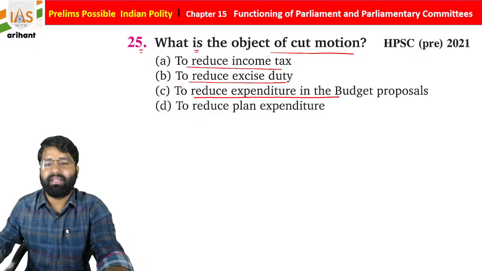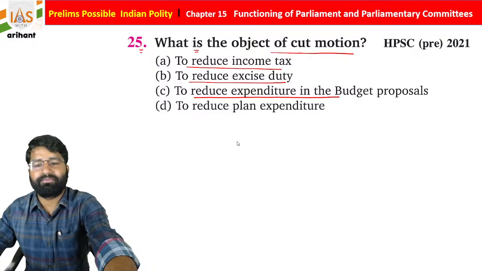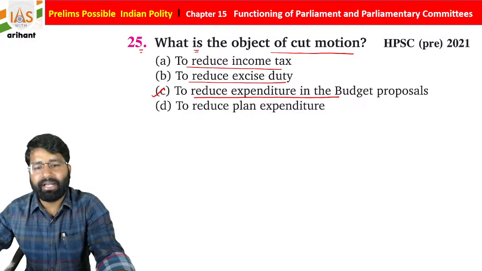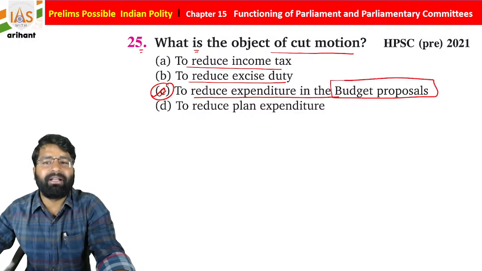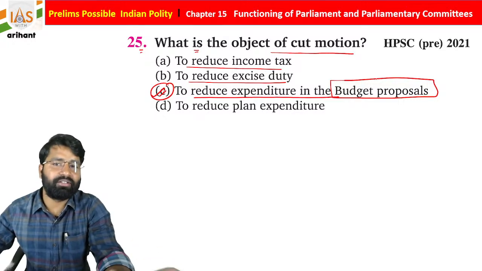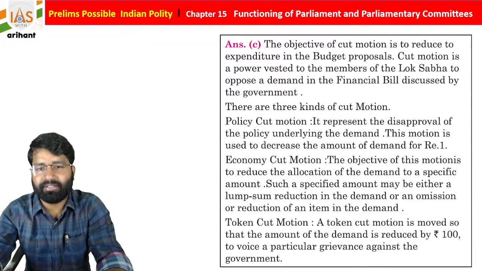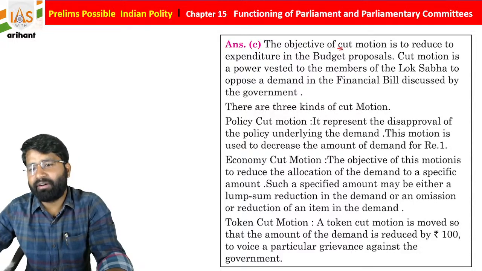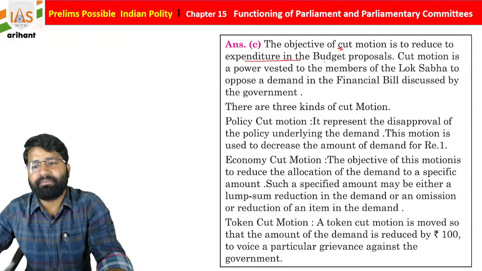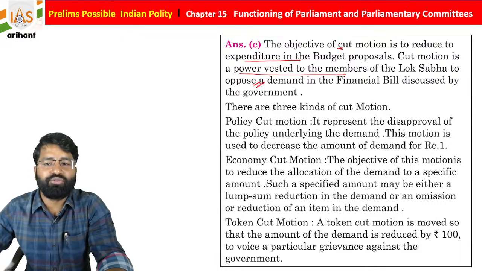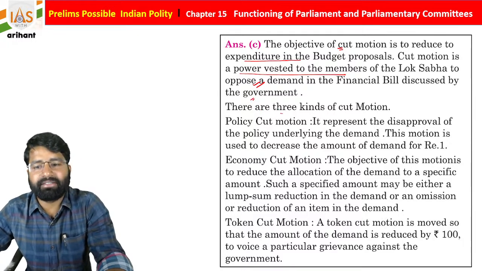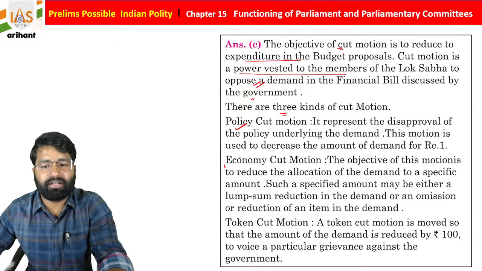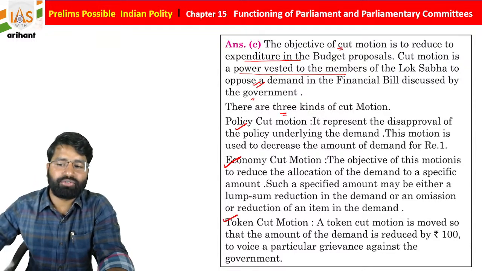So see, this is basically introduced for the reduction in the expenditure in the budget proposal, students. It depends: somewhere it is a 1 rupee cut or 100 rupee cut, or maybe a policy cut will also be there. So the objective of the cut motion is to reduce the expenditure in the budget proposal. Cut motion is a power vested in the members of the Lok Sabha to oppose a demand in the financial bill discussed by the government. There are three kinds of cut motion: policy cut, economy cut, and token cut motion, students.